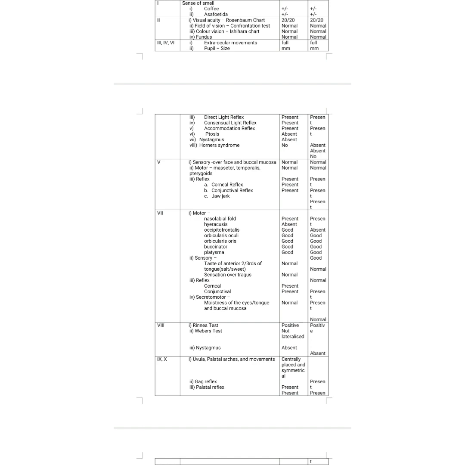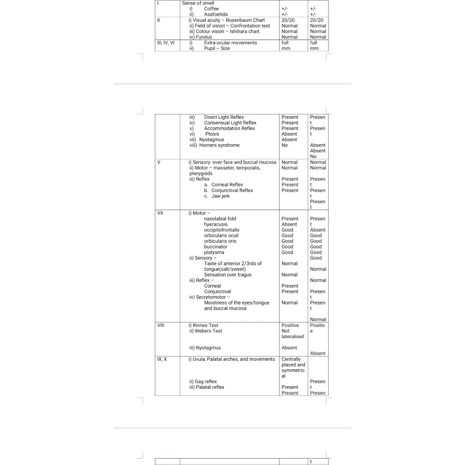Then coming to the sensory, taste in the anterior 2/3 of the tongue and sensation over the tragus you have to test. And for the reflexes, corneal, conjunctival. So the seventh nerve is the efferent nerve supply for the corneal and the conjunctival reflexes. And for the secretomotor, any moistness of the eyes, tongue, and the buccal mucosa, that is lacrimal glands and the salivary glands, you have to check. So this is about the seventh cranial nerve: motor, sensory, reflex, and the secretomotor.